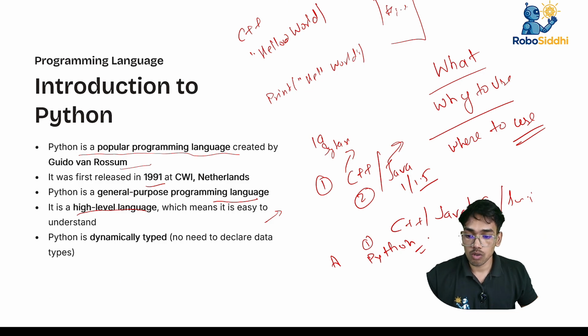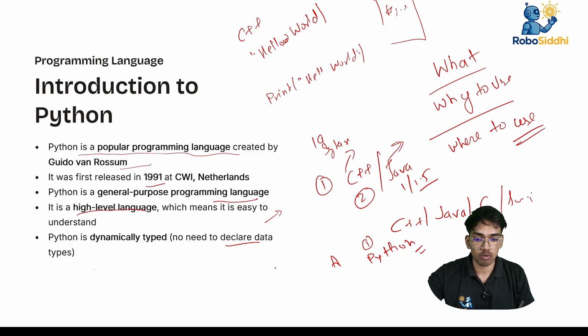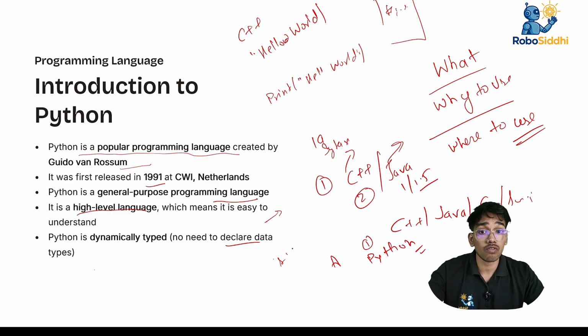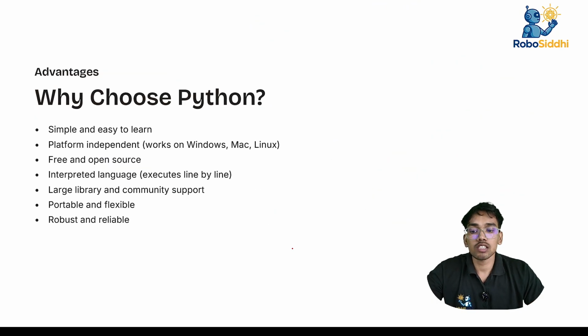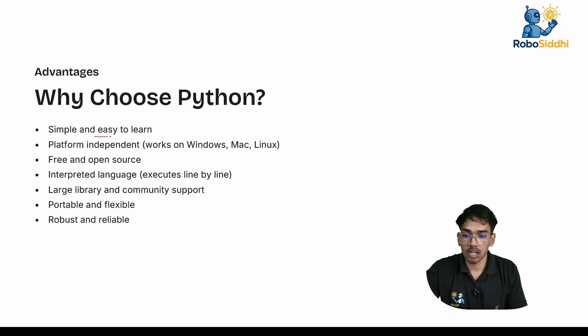Python is dynamically typed. No need to declare data types. It's not like C++, where you have to declare data types like string. If you are aware of other languages, you will understand why it is called so simple. Next is why choose Python over C++ and Java: simple and easy to learn.